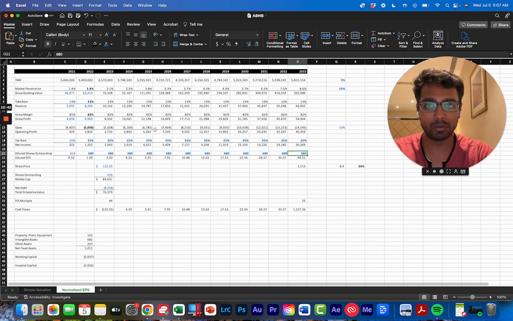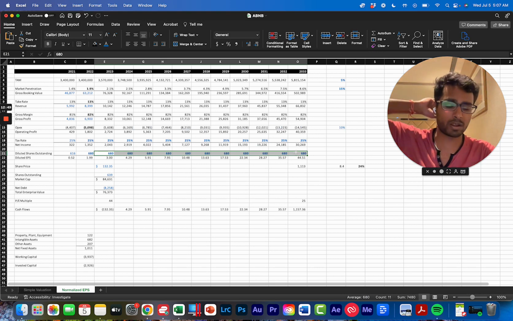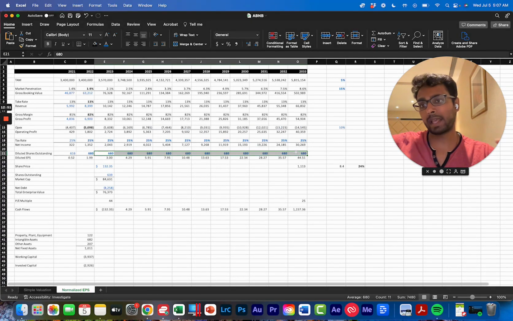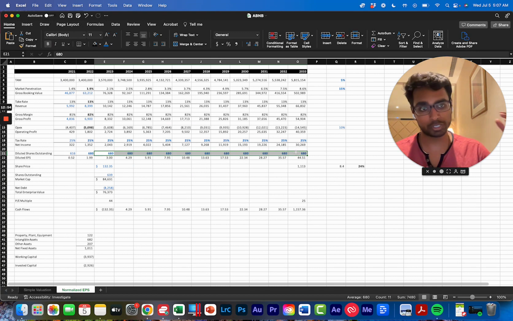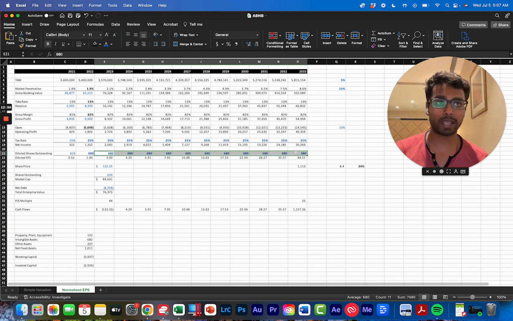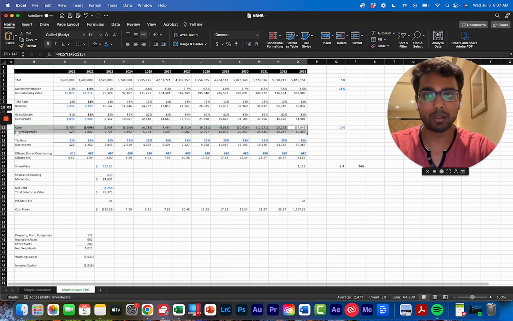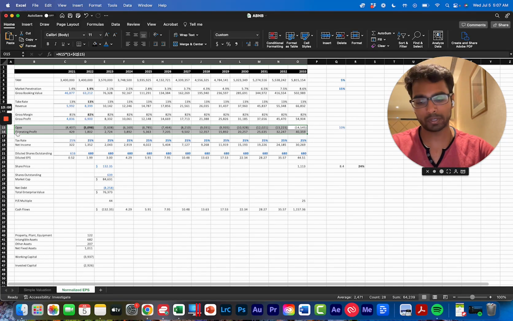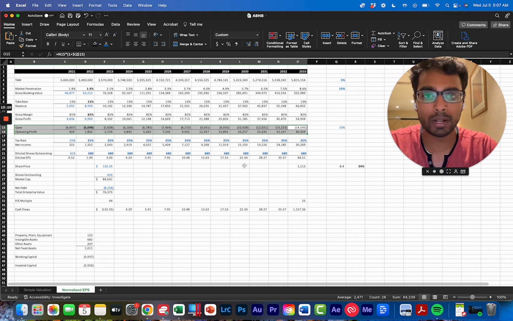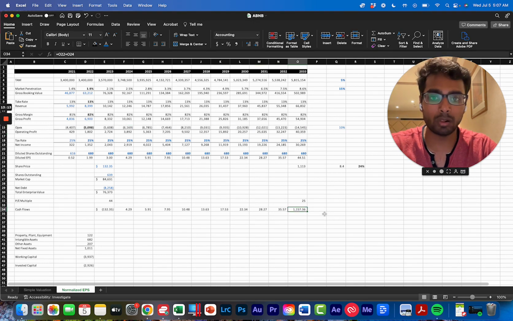And in terms of stock-based comp, for people that are familiar with that, we're already subtracting that out, right, in this OpEx number. So we don't need to. That would be double counting if we also reduce the share count or increase the share count. But the reality is what's actually going to happen is Airbnb is going to issue some shares to its employees as part of equity compensation, and then they're also going to buy back some stock, right? But right now, we've already deducted that dollar amount. You can convert that into a dollar amount using the Black-Scholes formula. It's really complicated. We don't need to get into all that. Again, we're going for accuracy, not precision.